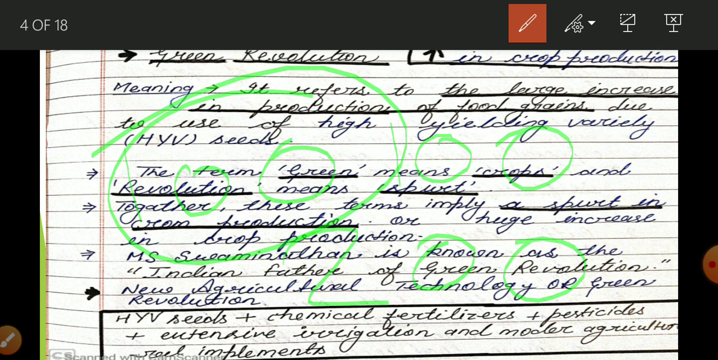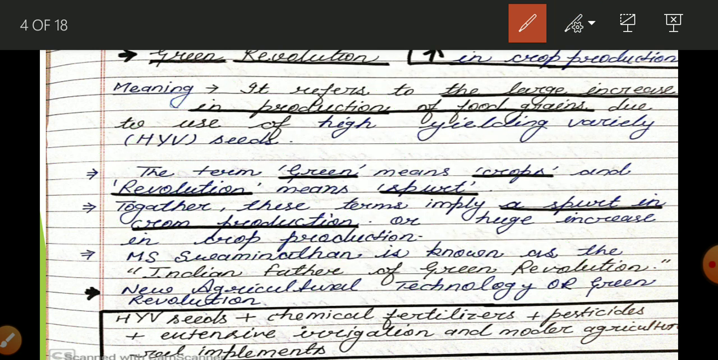Okay, I had told you in your microeconomics, when I was teaching you, about maximum price support and minimum price support policy. Okay, so now I think you are able to understand the meaning of green revolution. What is green revolution? A huge increase in crop production is known as a green revolution, or in other words, a large increase in the production of food grain due to use of HYV seed is known as a green revolution.